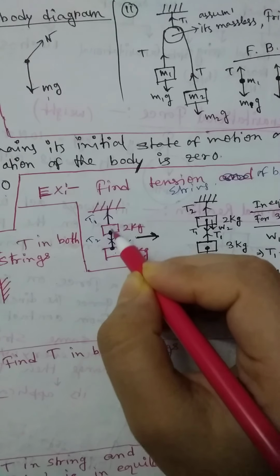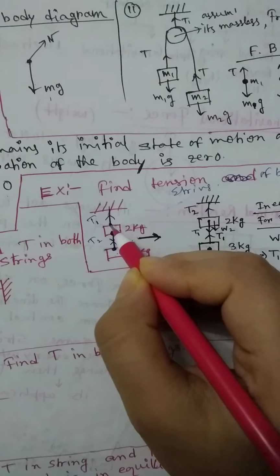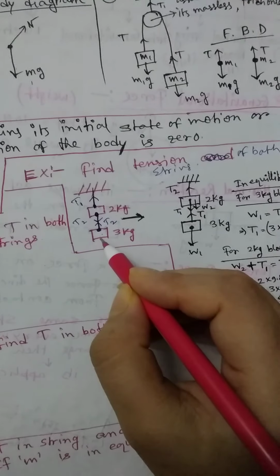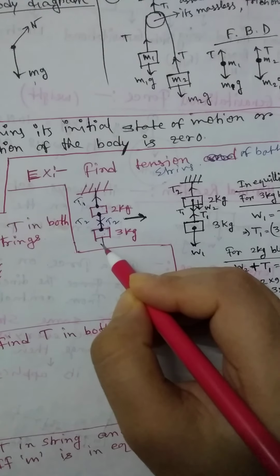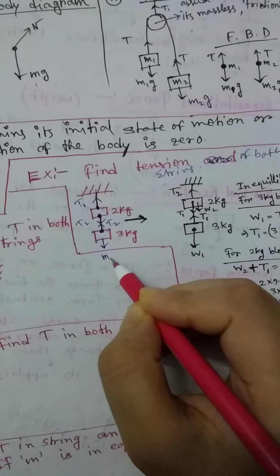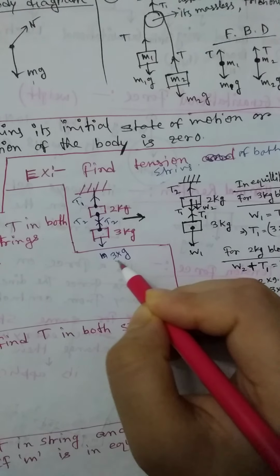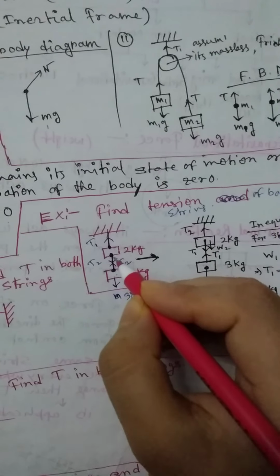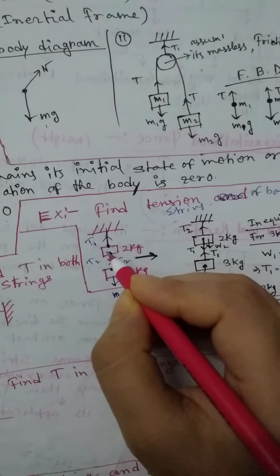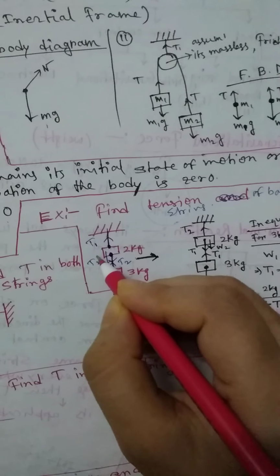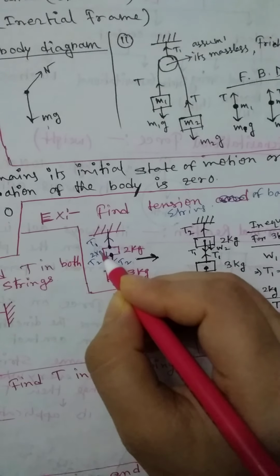So these three contact points exist here. The gravitational force on this body is along this side, which is 3 into g, mass into gravitational acceleration, and the gravitational force on this body is also directed along this side, which is 2 into g.